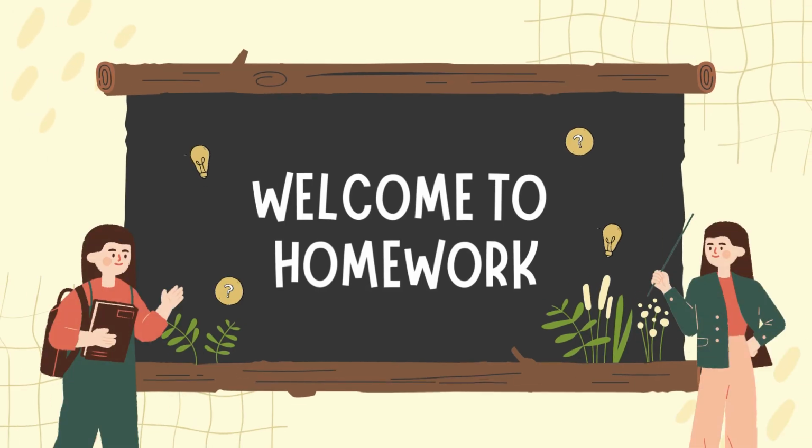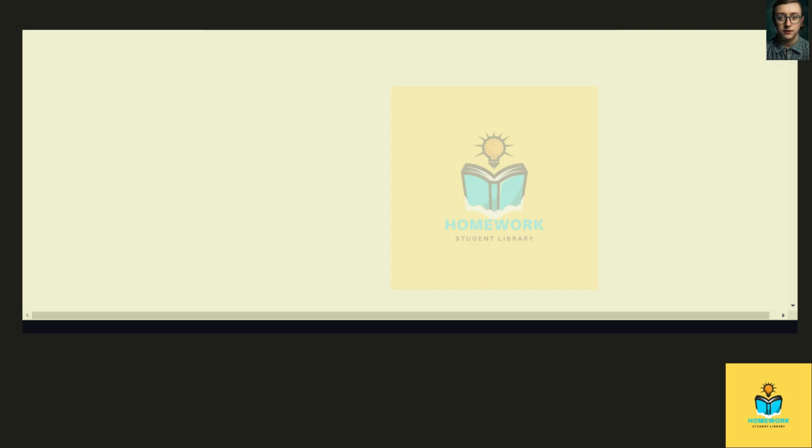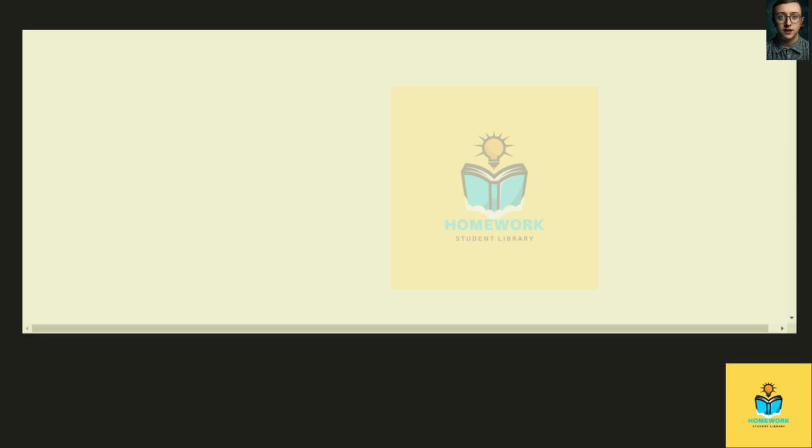Welcome to homework. So the goal of this question is to explain if there's a difference in the acceleration due to gravity when you're at the top of Mount Everest than at sea level. Now, whenever you're dealing with the acceleration due to gravity, what should immediately come to mind is Newton's second law of motion, which is F = ma, and this is your acceleration due to gravity.